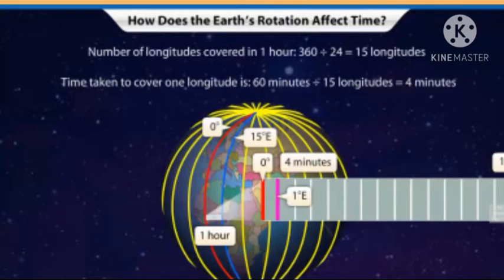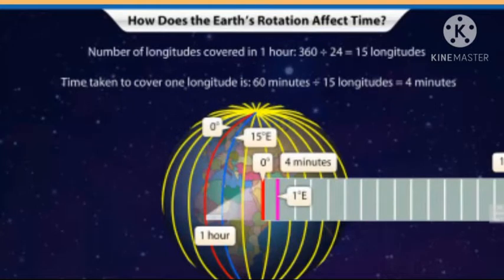What is the reason? We learned that the earth is rotating from west to east, and we learned that the sun rises in the east. So, according to the rotation, in the countries which lie in the eastern part the day will start, but at the same time in the western part it will be night. Why is it happening?